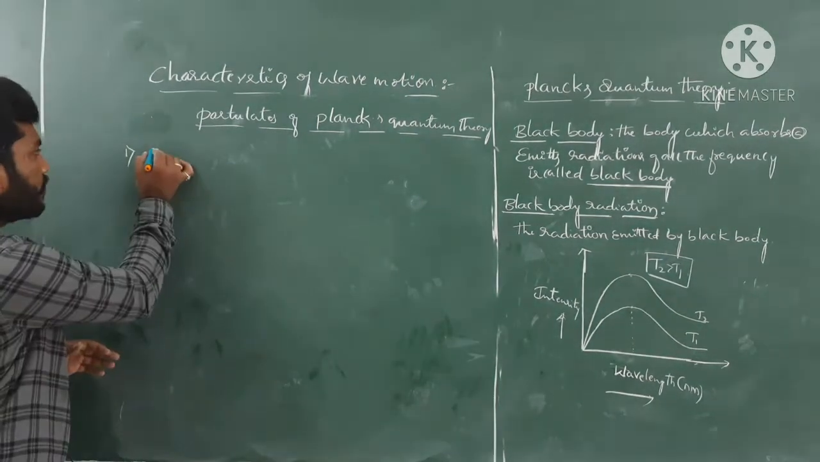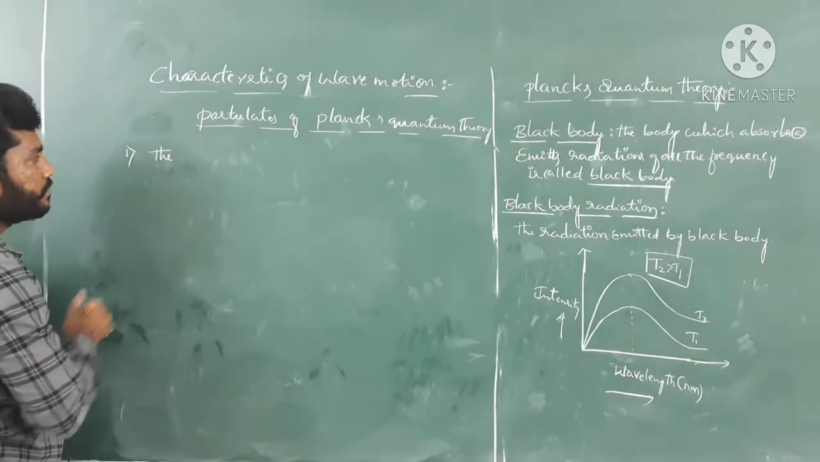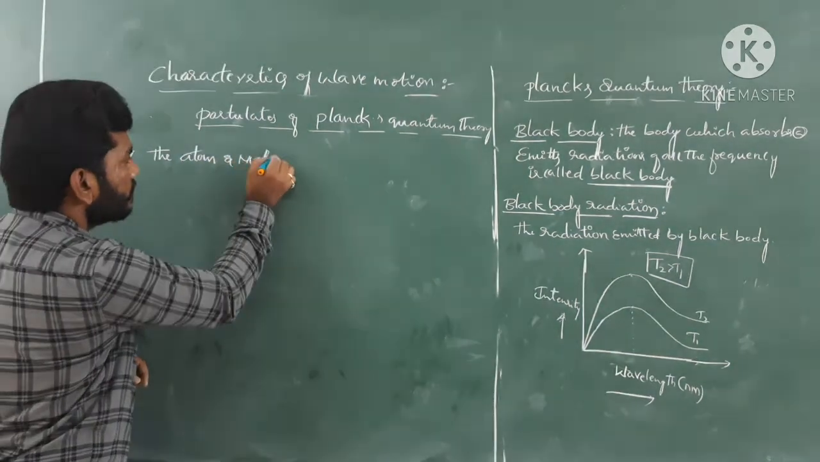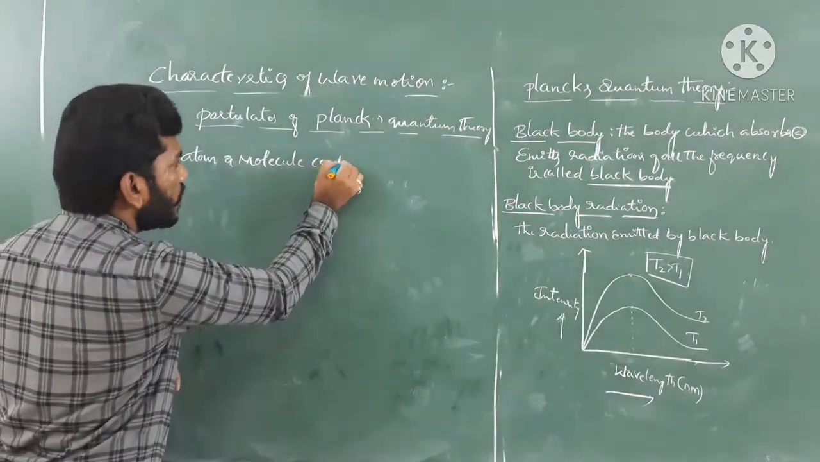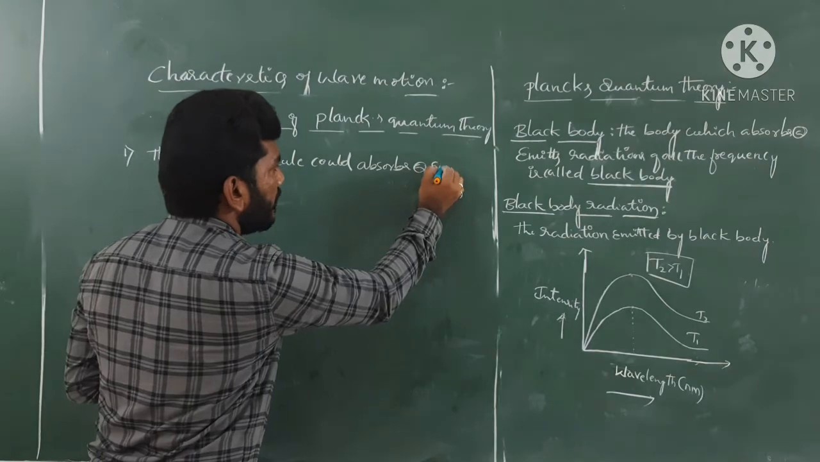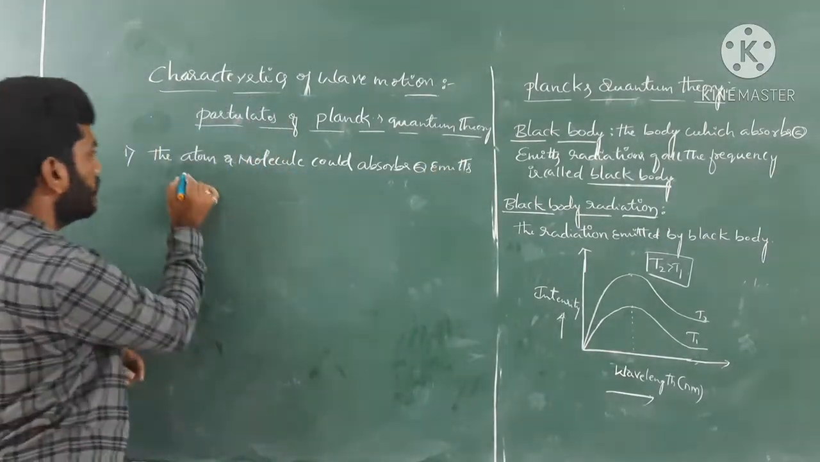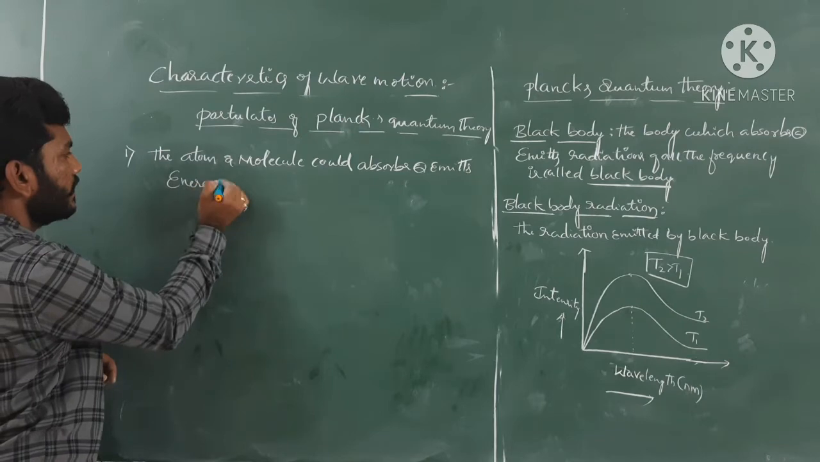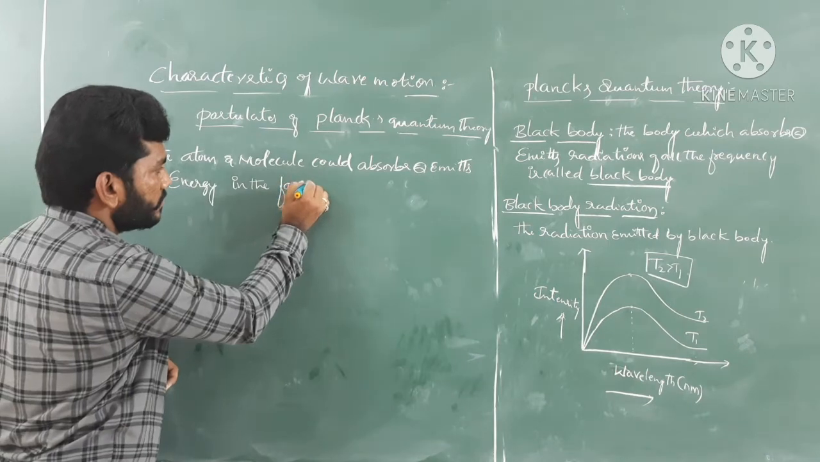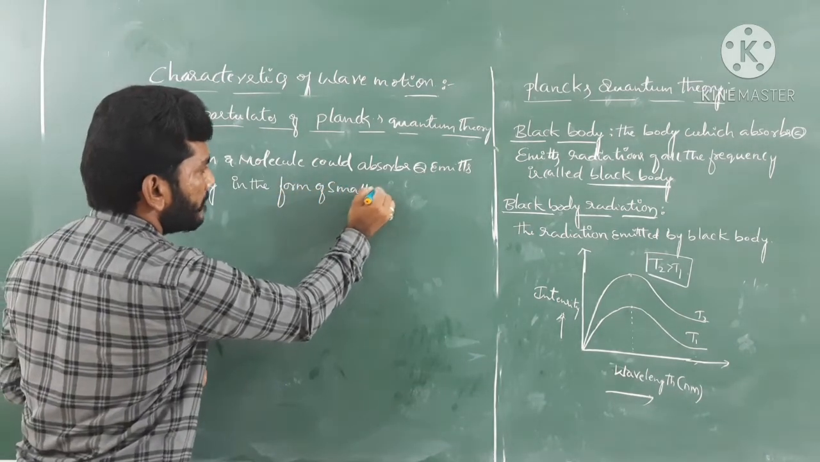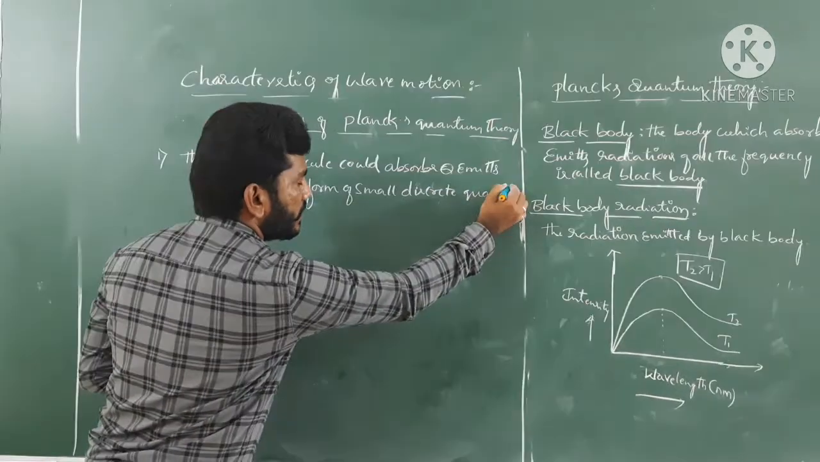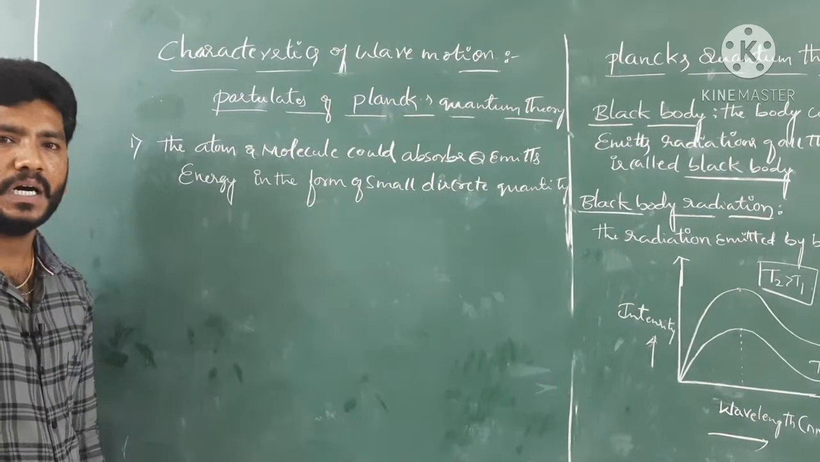So write down here, the atom and molecule could absorb or emit energy in the form of small discrete quantity, called a quanta or photon.